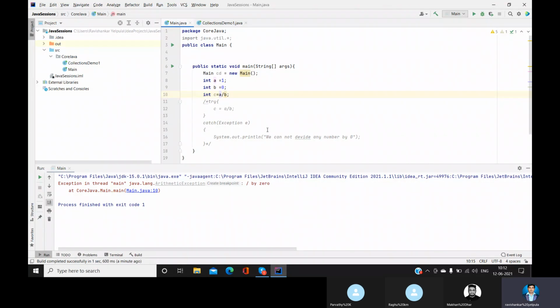Sorry guys. If during execution your application stops, it will not be good, right? So in order to avoid that, we have this concept called try and catch. Is it clear?